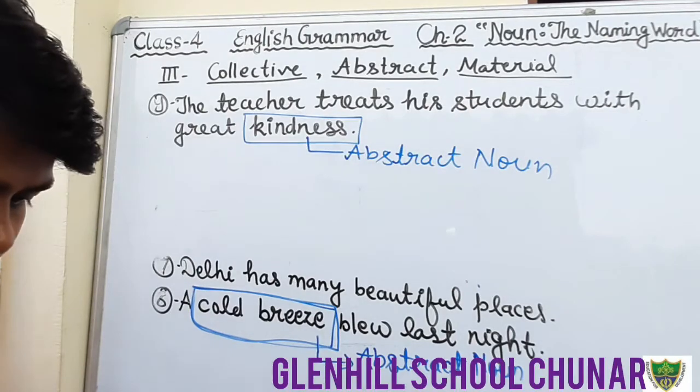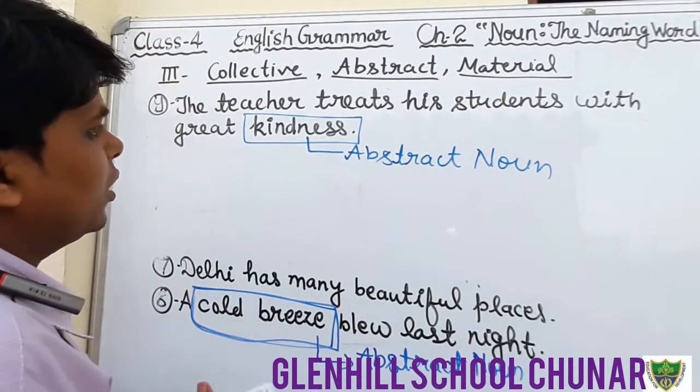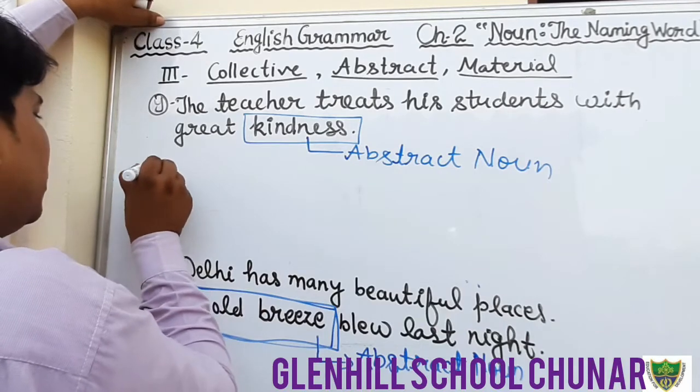Question number 10. Now we will do question number 10. What is question number 10?